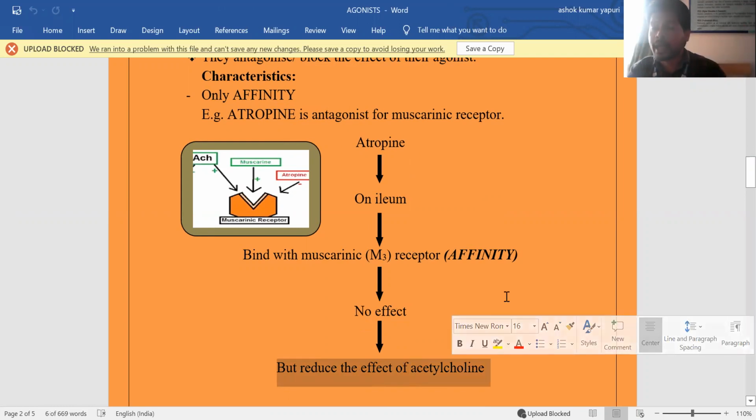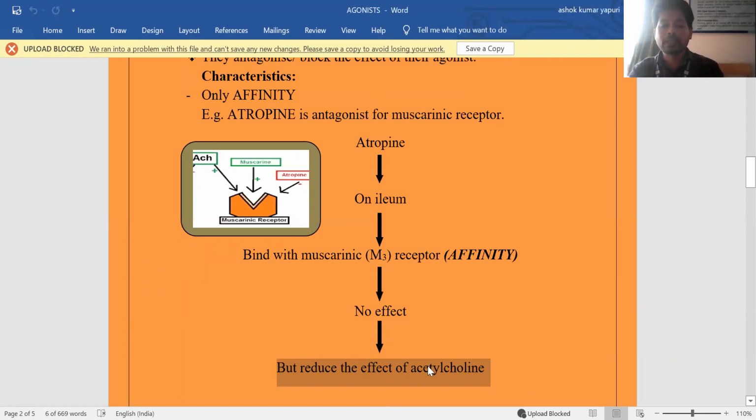In agonism, acetylcholine interaction with the receptor causes contraction, but here acetylcholine interaction is reduced because of atropine binding to the receptors, and there is smooth muscle relaxation. Acetylcholine on the ileum causes smooth muscle contraction, but due to atropine binding, the opposite action occurs, that is relaxation of the smooth muscle present on the ileum.